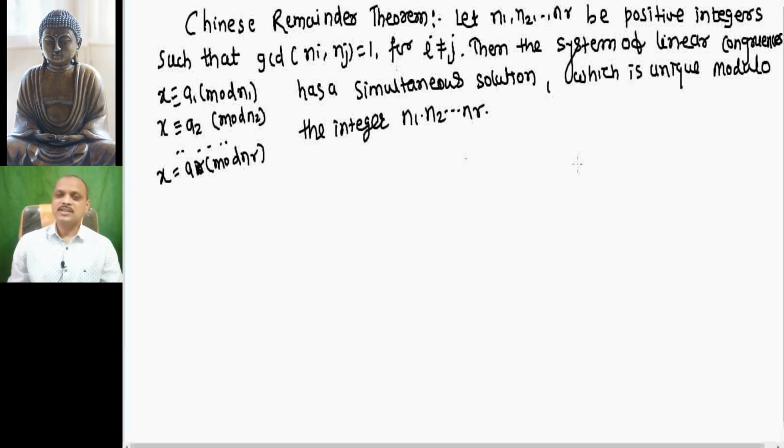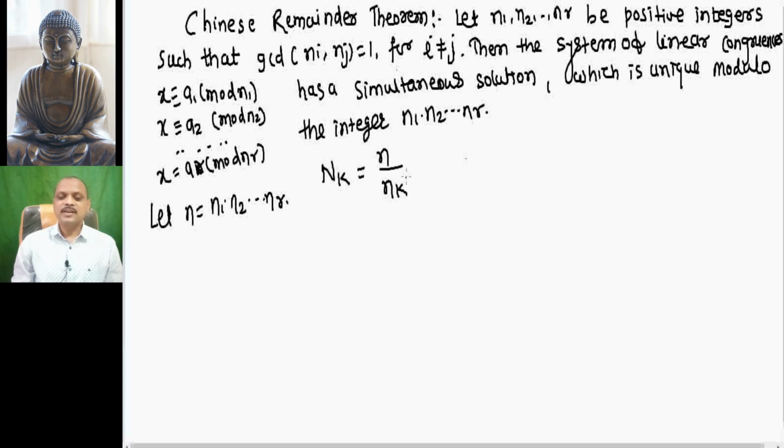To prove this, let us first take n equal to n1 into n2 into ... nr. Now friends, we construct Nk such that Nk is n divided by nk, that means n1 n2 ... nk-1 nk+1 ... nr, since nk will be cancelled.